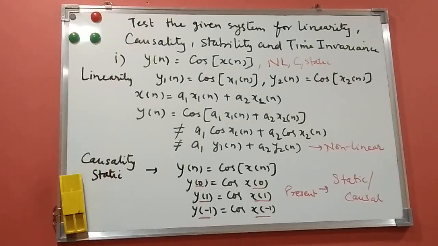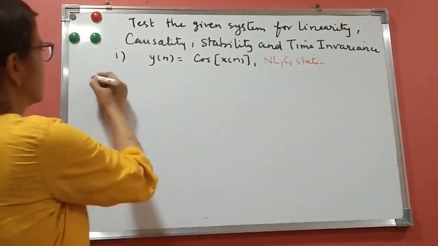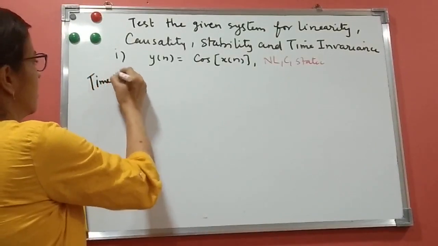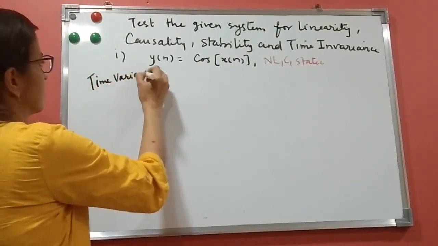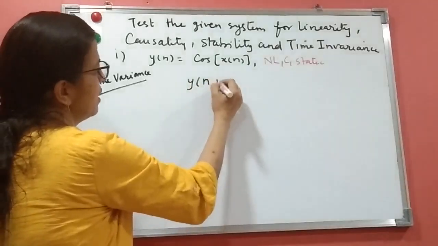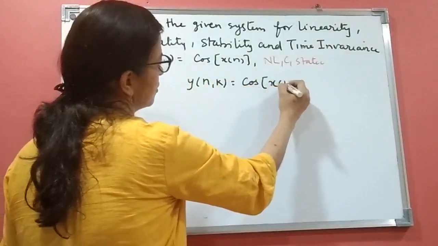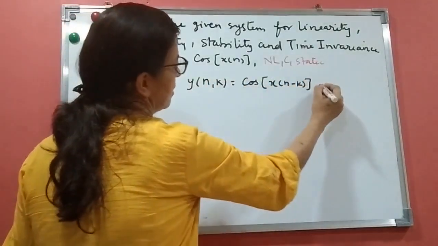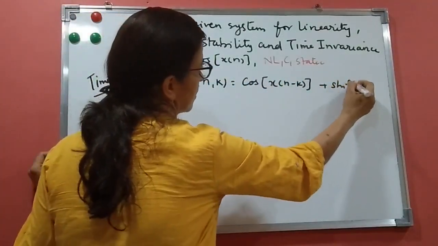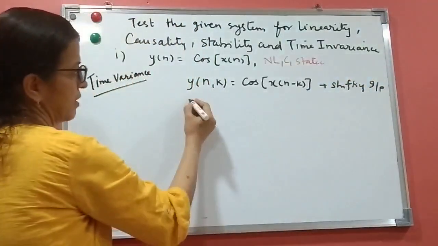So we have done three properties. Now let us do stability and time invariance. First, time invariance. We'll shift only the input: y of n comma k equals cos of x of n minus k. We are shifting the input. When we shift the input, we call it y of n comma k.